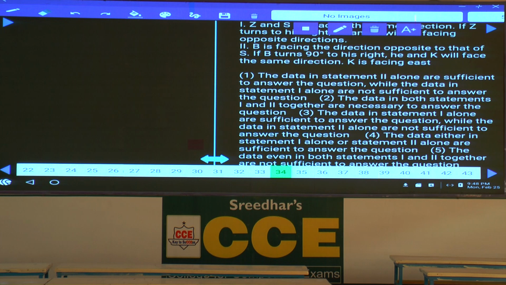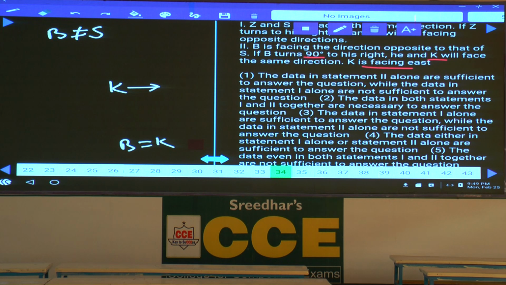B is facing the same direction opposite to that of S. B and S are given as opposite directions. If B is east, S will be west. B is north, S will be south, and so on. And if B turns 90 degrees towards his right hand side, B and K will be of the same direction after turning 90 degrees towards his right. K is facing east. As K is facing east, now this B will come to east after turning 90 degrees towards his right hand side.